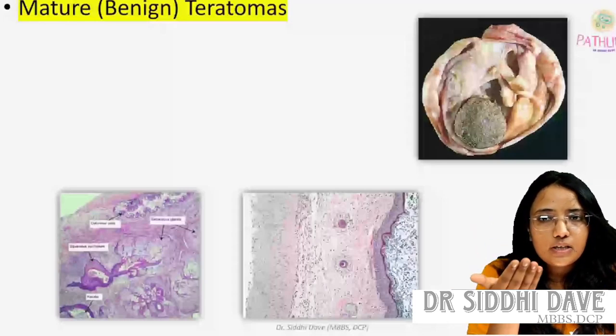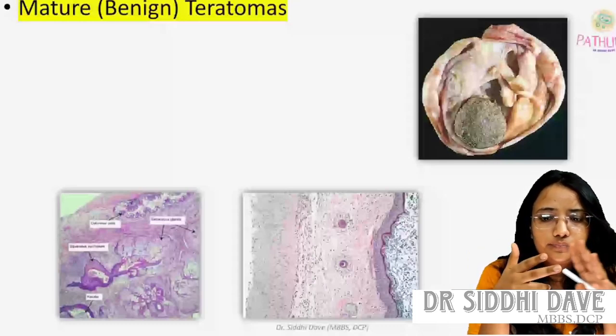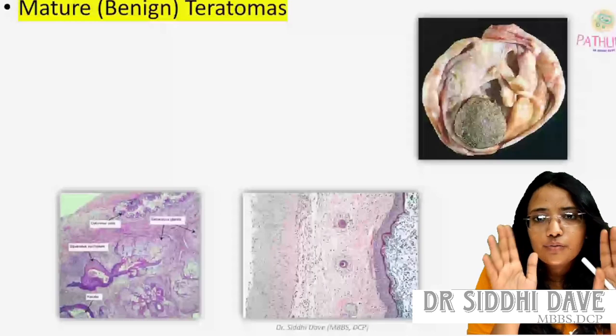तो इन मैच्योर टेराटोमास, we have to find all the derivatives of the endoderm, mesoderm and ectoderm. It should be mature, not immature. So why, we will discuss further.